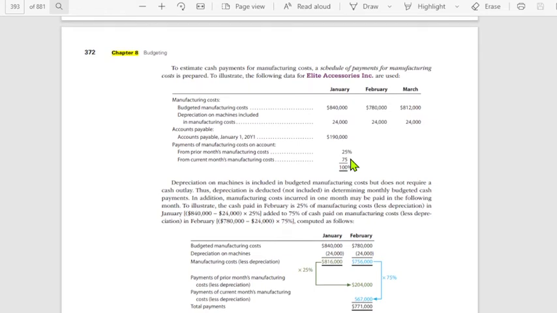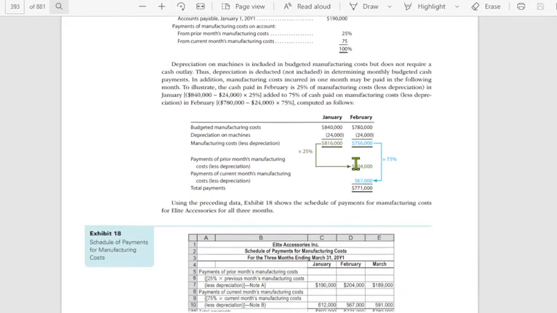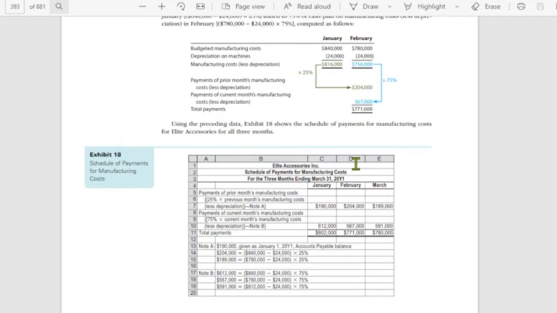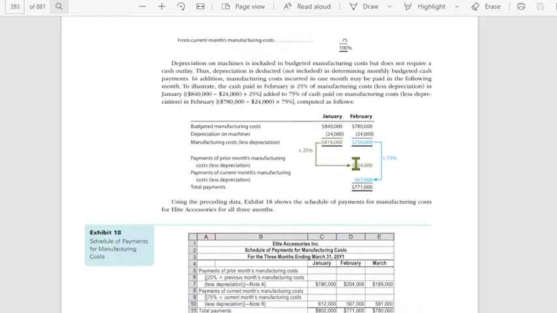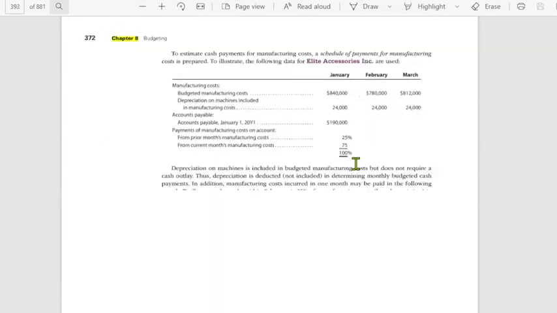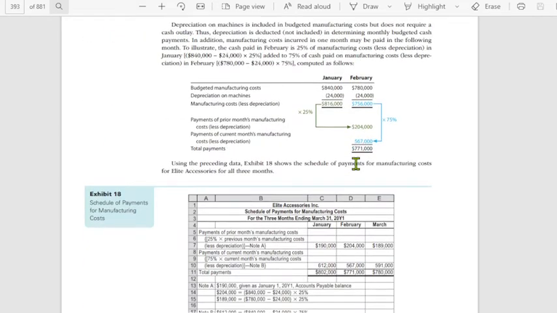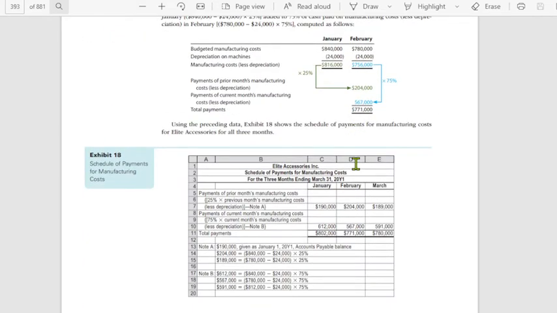Paano naman kapag payment? Okay, the policy, binigyan ka ng budgeted manufacturing cost, depreciation, accounts payable. So payments of manufacturing cost on account: from prior month, 25%, from current month, 75%. So same logic lang din ang gagamitin natin when we prepare the schedule of payments. Kanina yung schedule of collections from sales, ngayon naman schedule of payments for manufacturing costs.